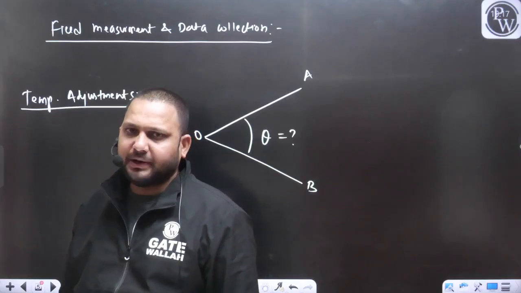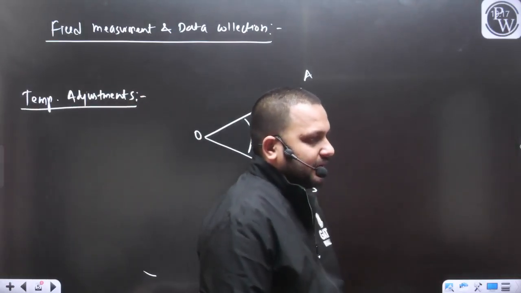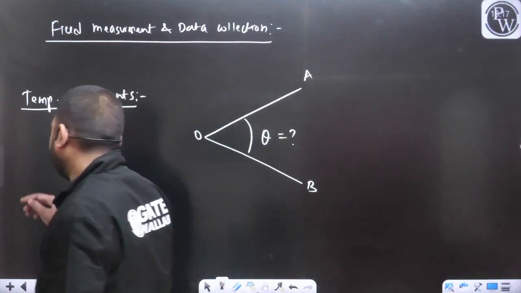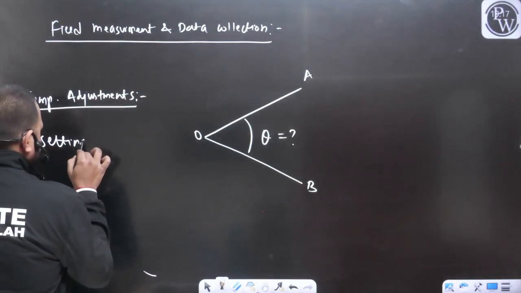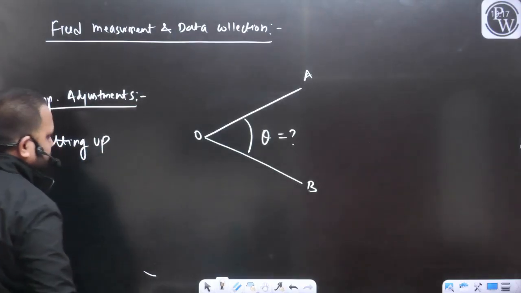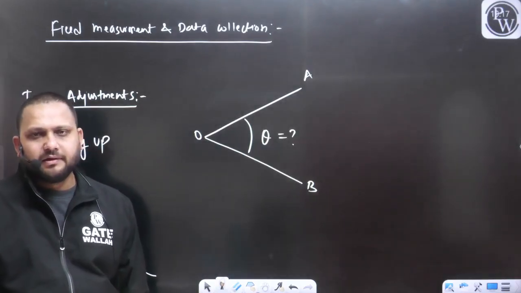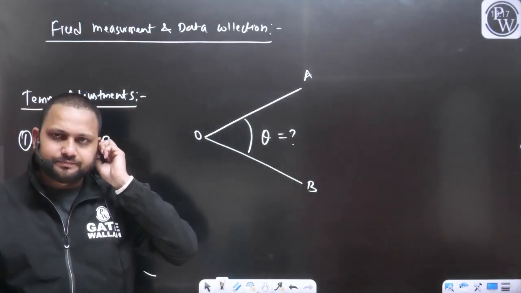If you want to place the compass at point O, can I say the first and foremost thing required is the setting up of the instrument. So we will place the tripod and we will place the compass over the tripod.